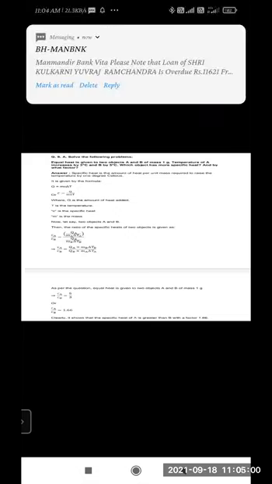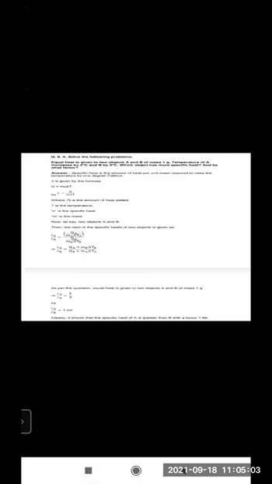So we have to find out the specific heat. If you convert the formula, the formula will be C = Q / (m ΔT). Here Q means the amount of heat added, ΔT is the change in temperature, C is the specific heat, and small m is the mass. Clear? Now let's take two objects. Two objects are given, A and B, and the mass is given. The mass of both objects is the same, that is 1 gram, and the temperature change of A and B is also given.